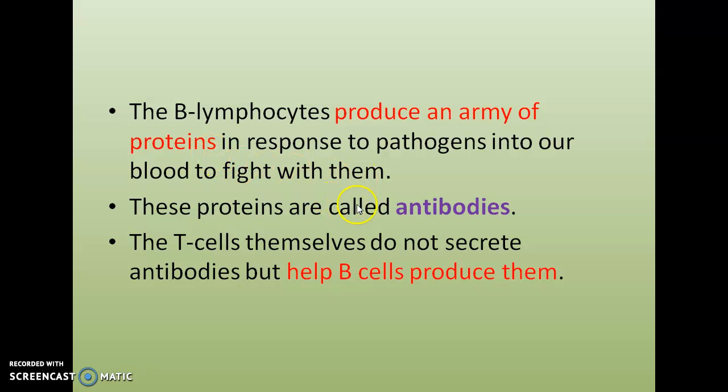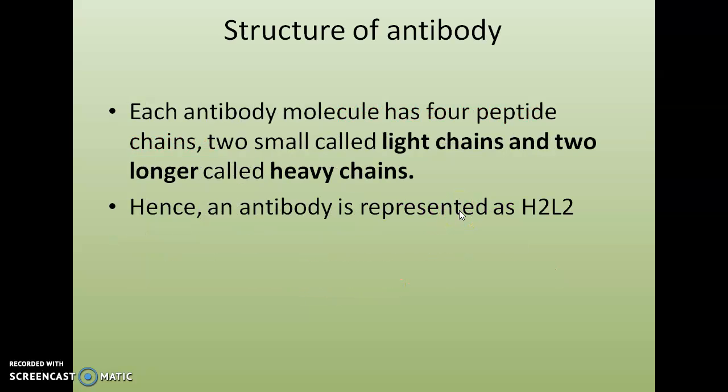These proteins are called antibodies or immunoglobulins. What is the function of B lymphocytes? Whereas T cells can't secrete antibodies, but they can help B cells to produce antibodies.